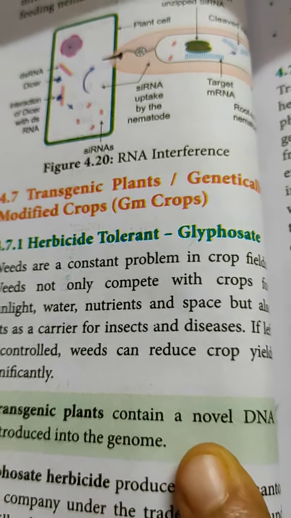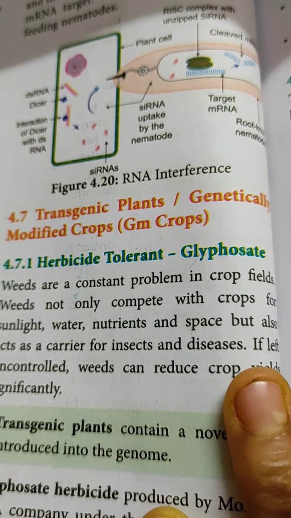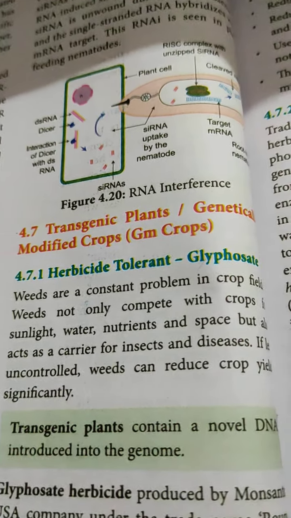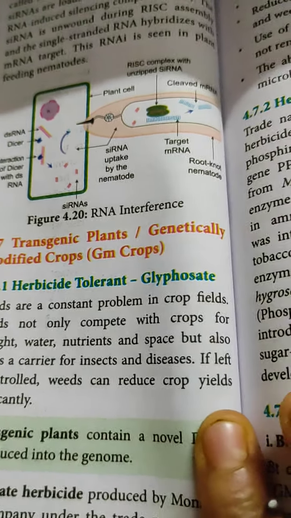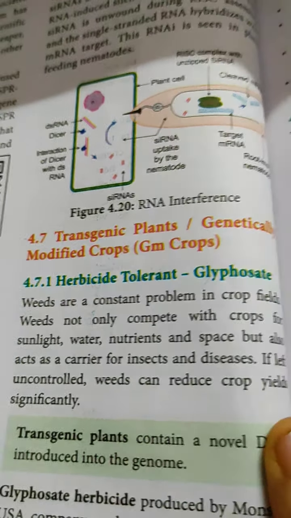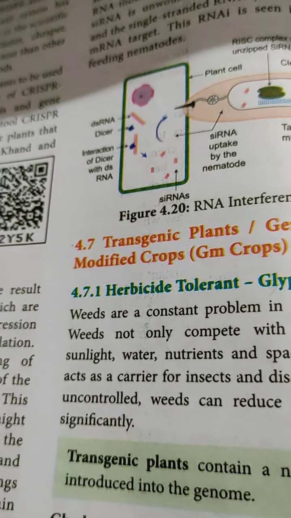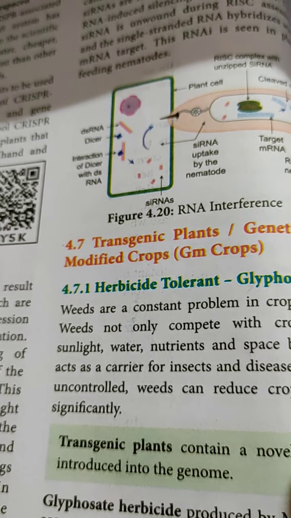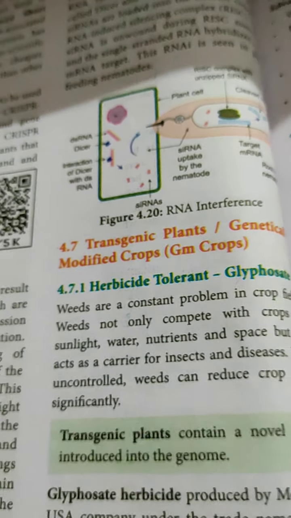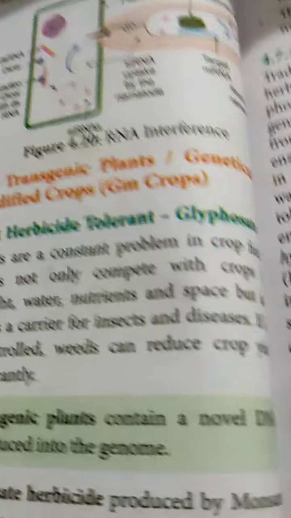Weeds not only compete with the crops in terms of sunlight, water, nutrients and space, but also act as a carrier for insects and diseases. So if weeds are not controlled, then weeds can reduce the crop yield significantly. So we will not be able to get sufficient production. For that reason, different types of genetically modified plants have been developed.